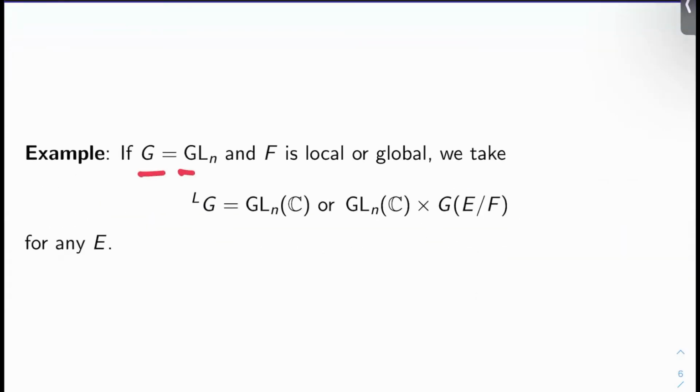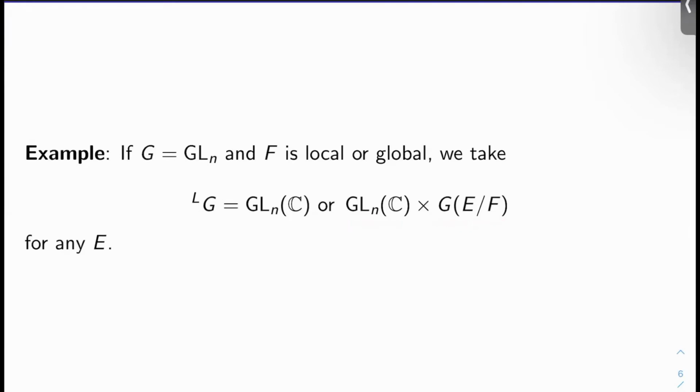Okay. Here's an example. If G equals GLN over F, and F is local or global, just take LG to either be GLN of C, or if you want to use more generally Galois groups of E over F for any Galois E over F, you could just take LG to be GLN of C semi-direct product the Galois group of E over F for any such E.